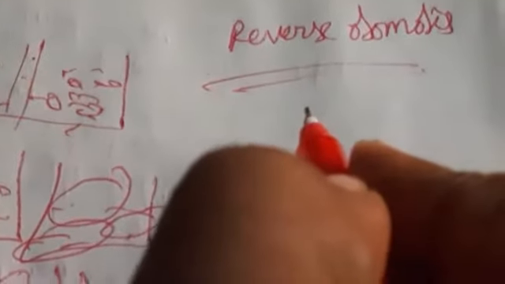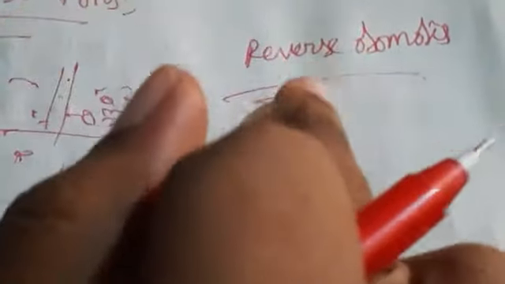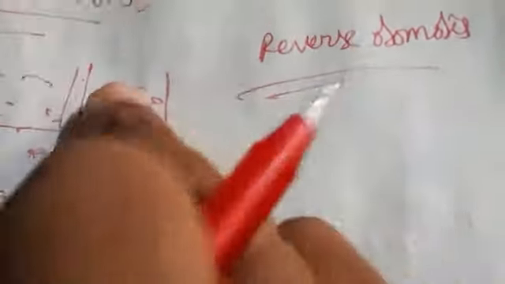So we are going to have reverse osmosis. What I have told you is that osmosis means the flow of solvent molecules into the solution through a semi-permeable membrane. Then what do you mean by osmotic pressure? The pressure required to stop the osmosis, we call it osmotic pressure.